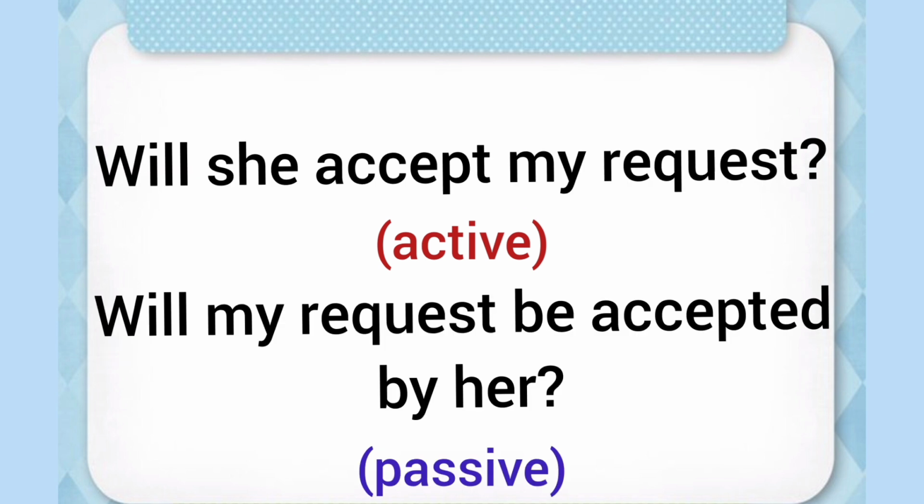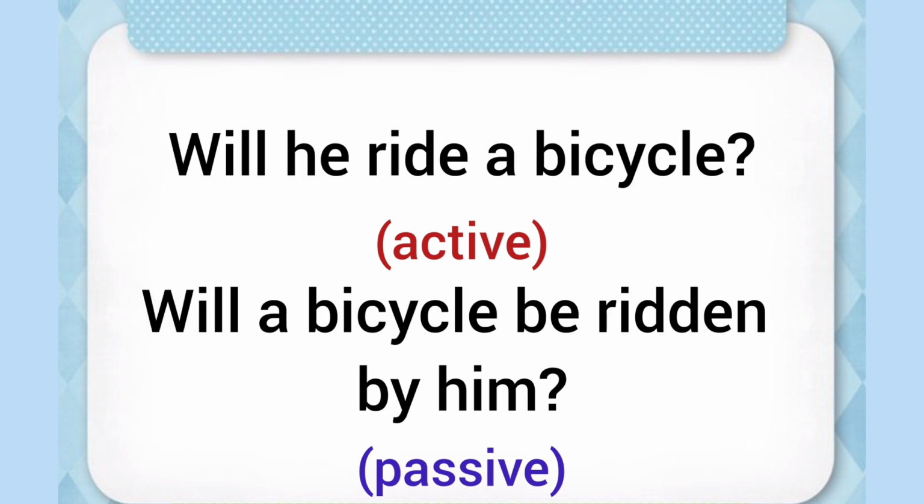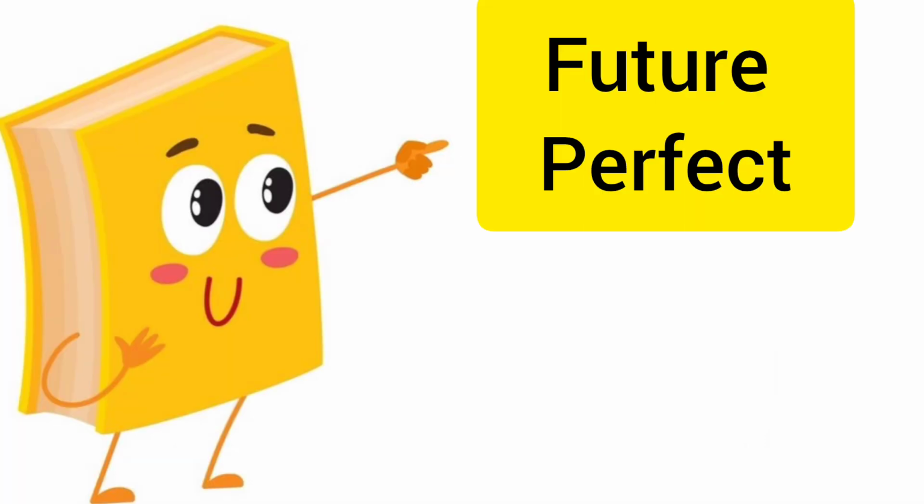Will she accept my request? Will my request be accepted by her? Will he ride a bicycle? Will a bicycle be ridden by him? Questions will be changed into passive voice, but still they'll remain questions. Now next is future perfect tense.